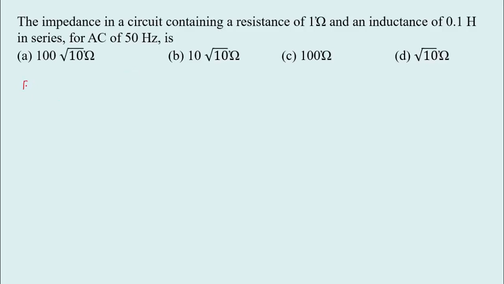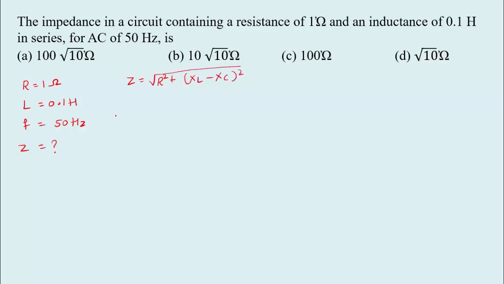See here, resistance is given 1 ohm and inductance is 0.1 Henry. Then frequency is given 50 Hz. We have to calculate impedance. So the direct formula we can use here is Z equal to root of R square plus XL minus XC whole square. Substitute all the values here.